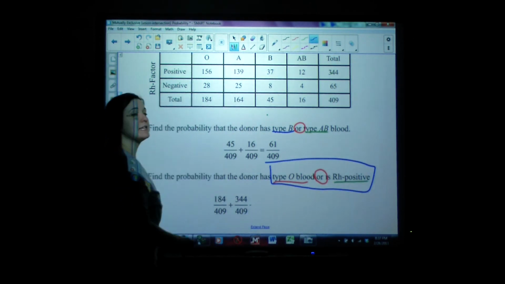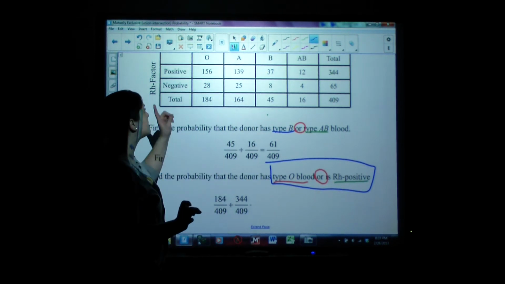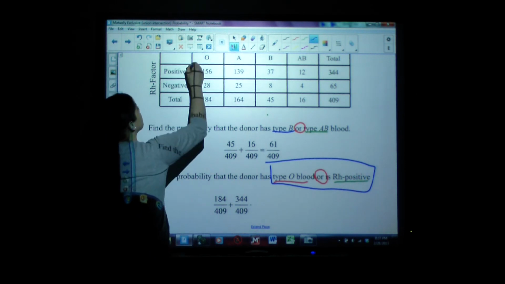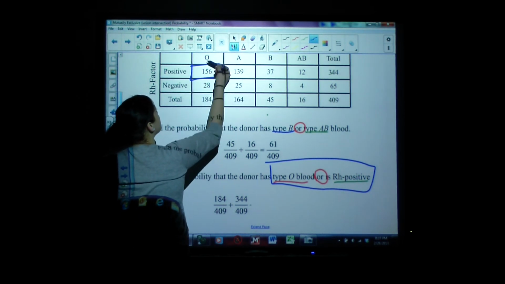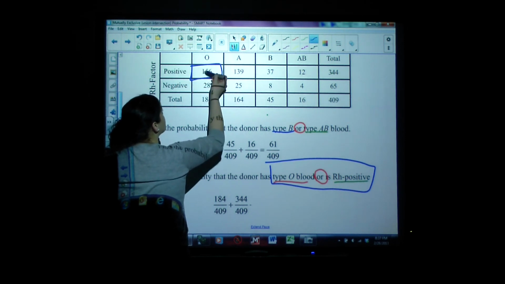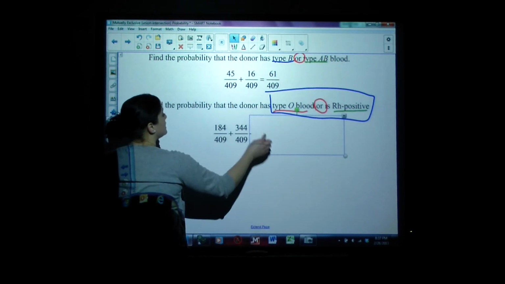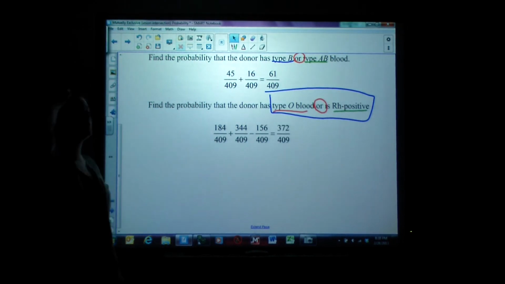So is there an overlap here? This time, yes. Is it possible to be type O and be Rh positive? Yes, actually right here. This number is both O blood and Rh positive. So that is our overlap. So we need to subtract off that 156 out of 409, which leaves us with exactly 372 out of 409 as our probability that somebody has type O blood or is Rh positive.